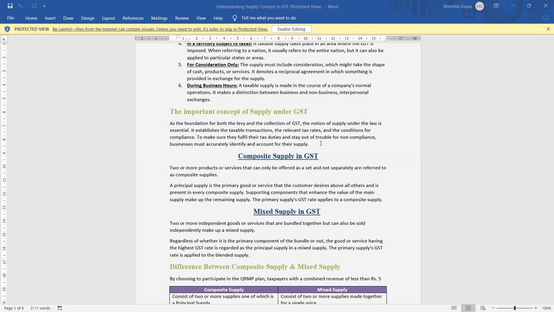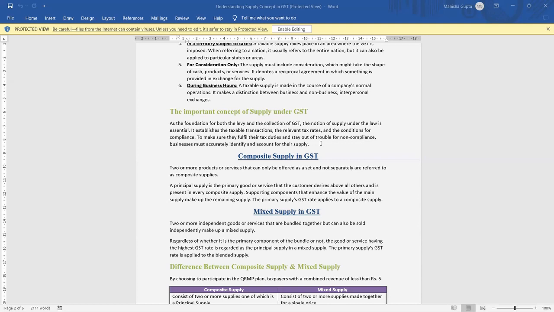So the primary object of this gift hamper is not a principal or composite supply. It is prepared by the taxable person in one gift hamper pack. So whatever the highest rate in the gift hamper, for example, if kurkure has an 18% GST rate, the highest among all the products, then the taxable rate will be 18%.